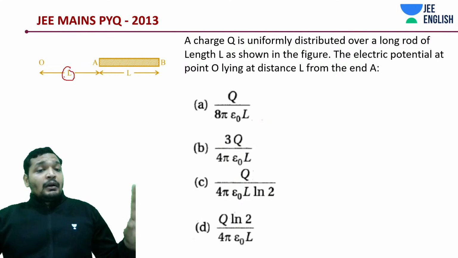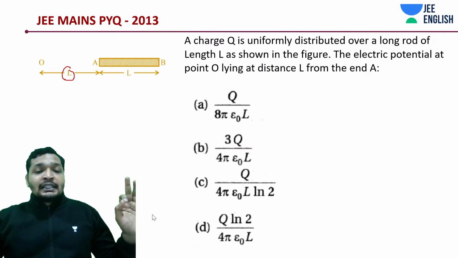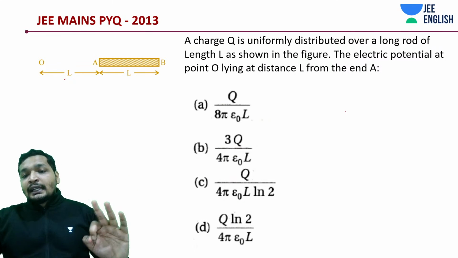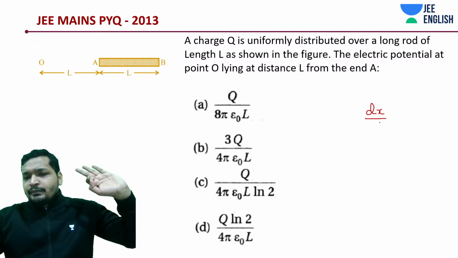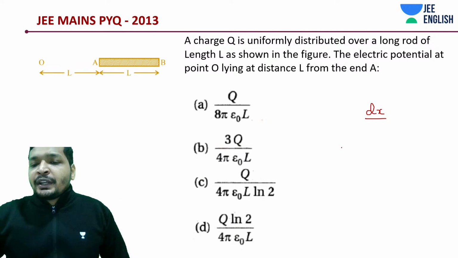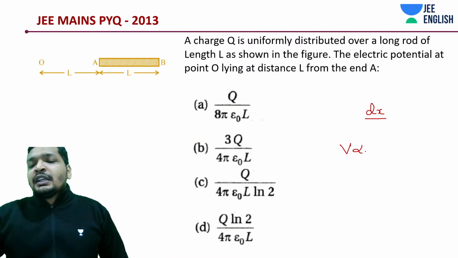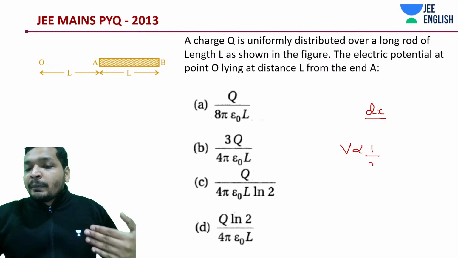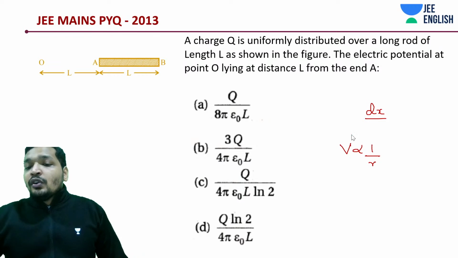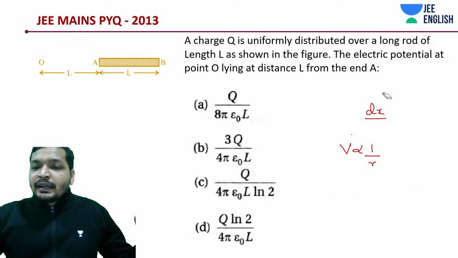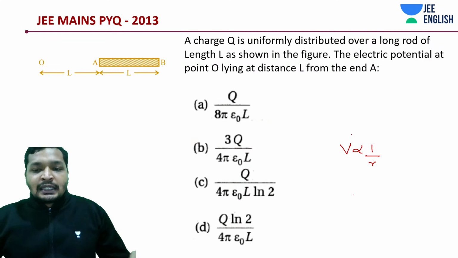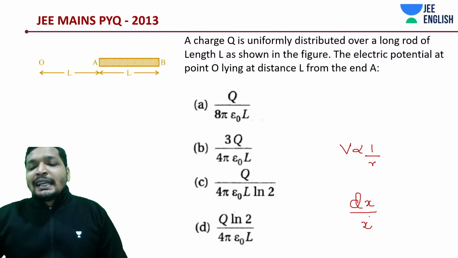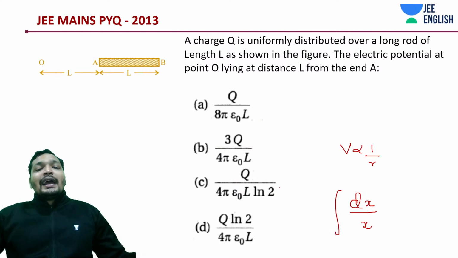It should be elemental integration, isn't it? Somehow it will be like some dx by x. Why dx by x? What is your potential equation proportional to? Not 1 by r square but 1 by r. So ultimately, in your final answer, I'm just guessing from the given options, that should be dx by x, because we are going to do elemental.